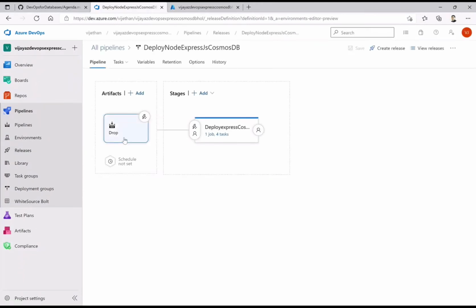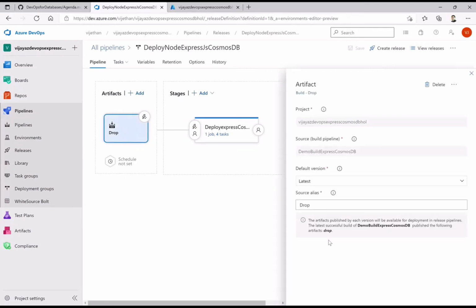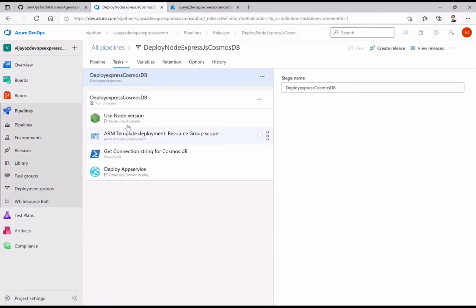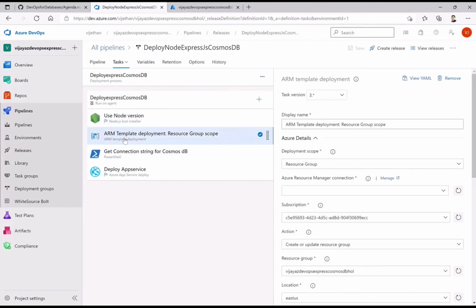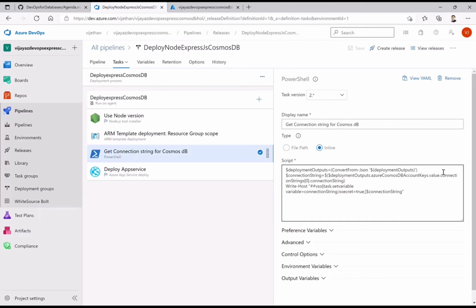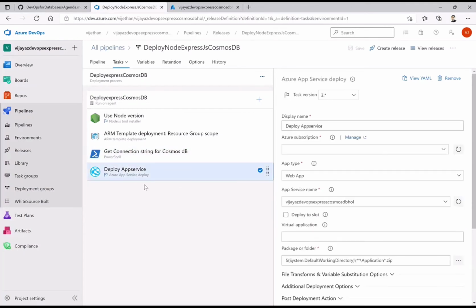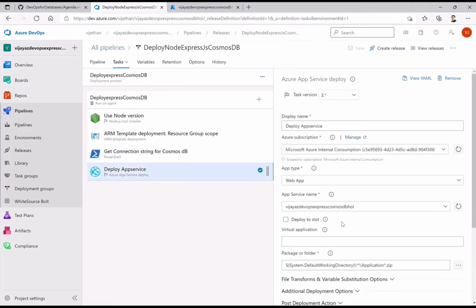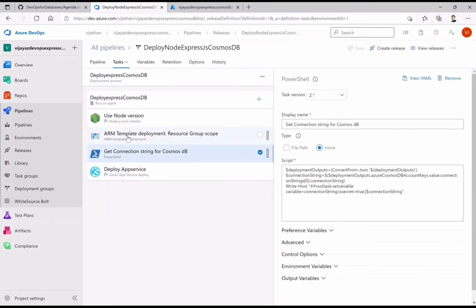The way we have stored everything in the drop, I'm referring here to that particular artifact. And from this artifact, I'm doing the installation using those templates which I've already stored as an artifact. Finally, I'm also getting the connection string. After my implementation is done, that means my website and the Cosmos DB database are ready, then I'm pulling out the connection string for that website to integrate with this database, and finally deploying that. So now I have everything from the website as well as the data tier.